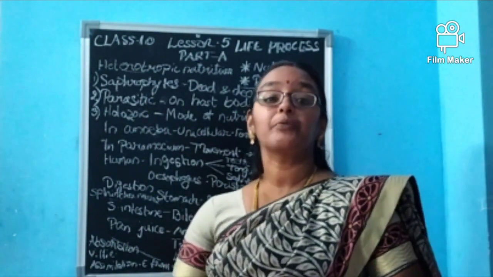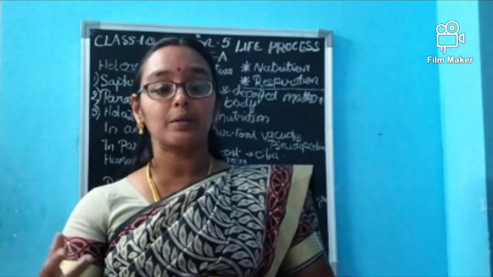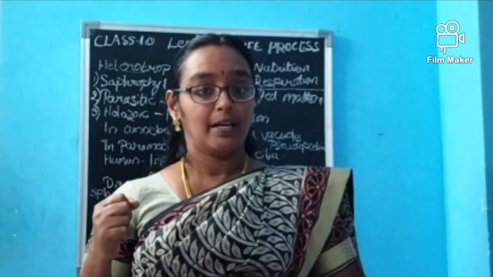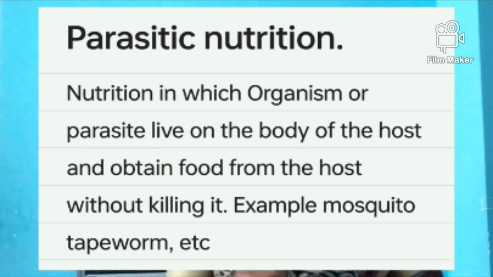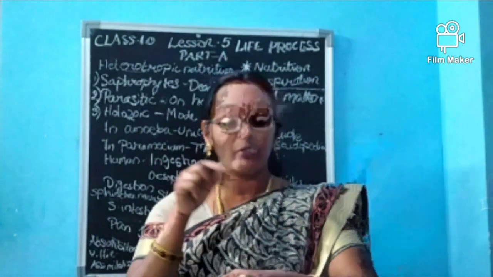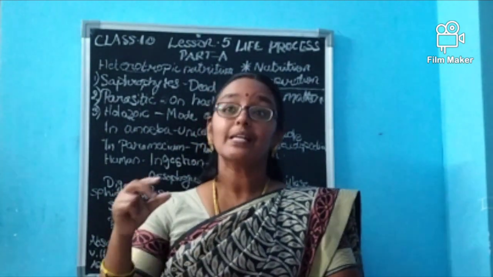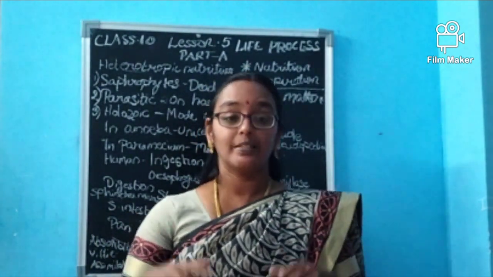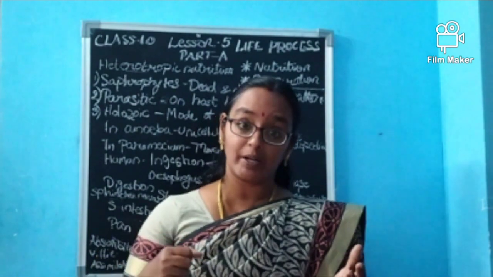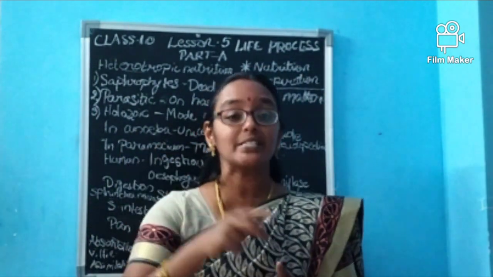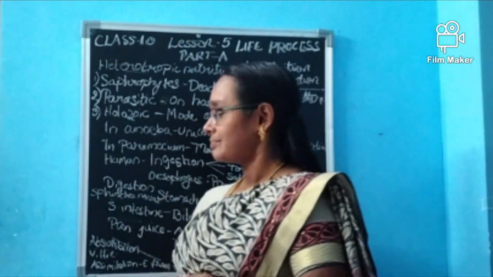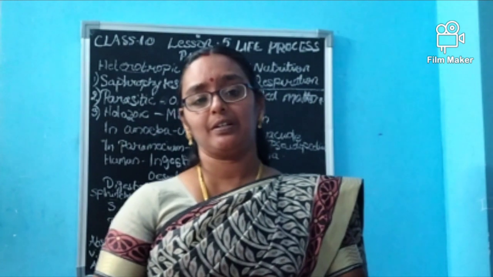Now, parasitic nutrition means the organism which lives in some other organism and takes food from it. They are called parasites. For example, lice in our head and mosquitoes which bite us. They are depending on us, isn't it? We are said to be the host. The organism from which they take food is called what? Host. And the organism which takes food from the host is called what? Parasite. Then holozoic nutrition.